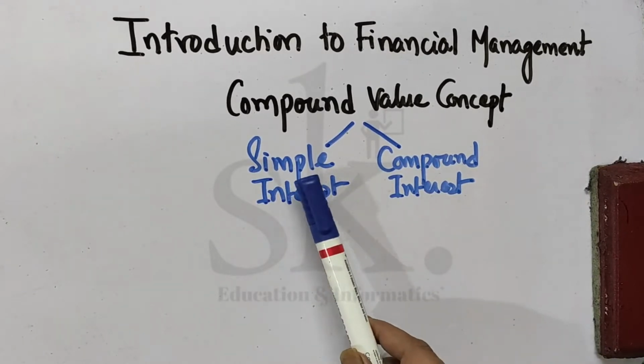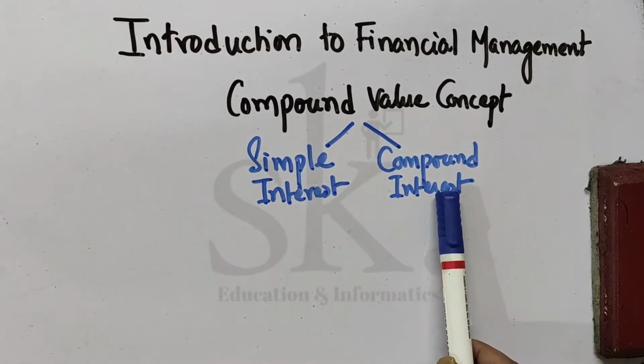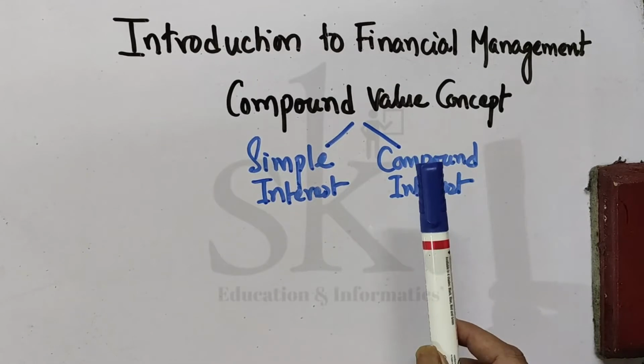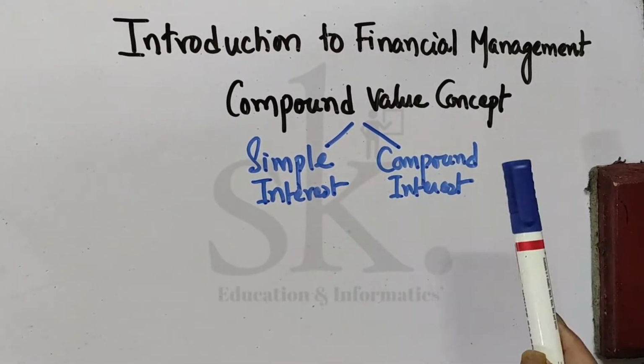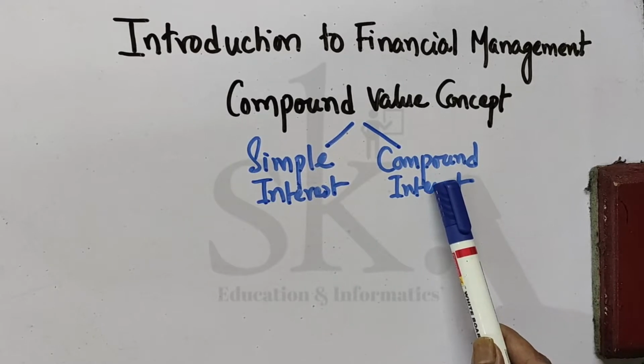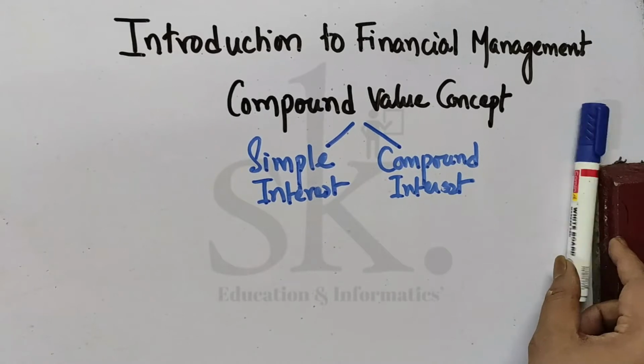In compound interest, the interest is given on the principal, but the interest component is also added to the principal amount to calculate the next year's interest. If you haven't understood, let's take an example.